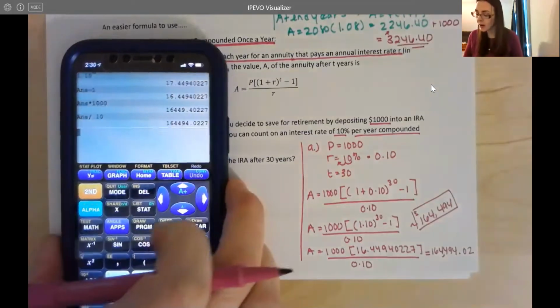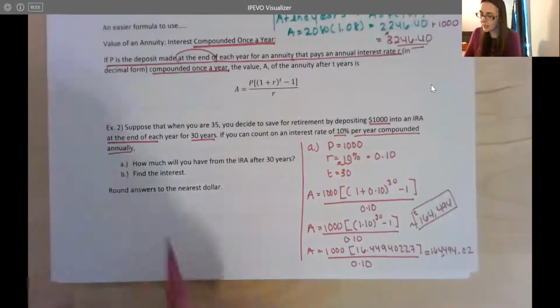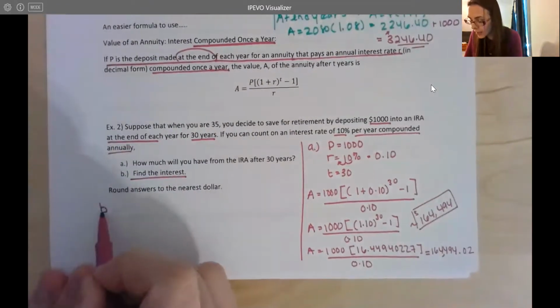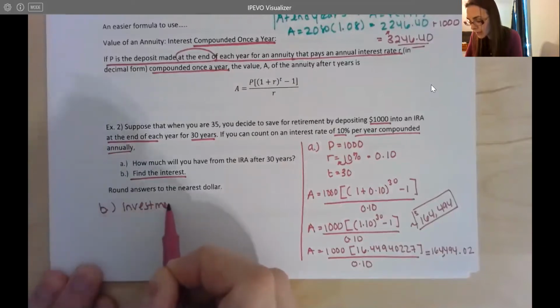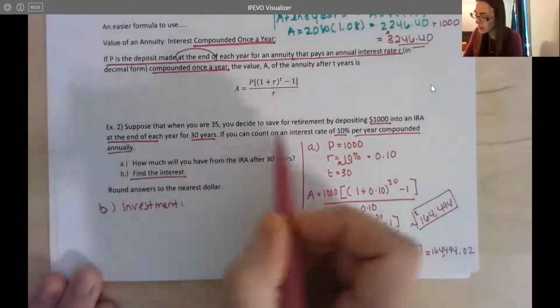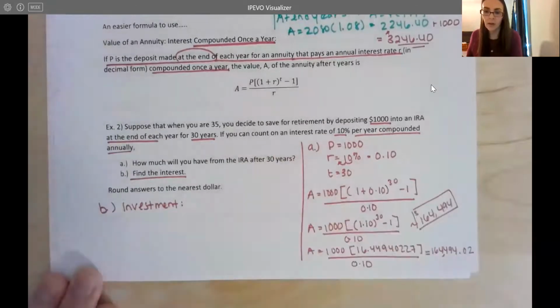So that's the answer for part A. Now part B asks us to find the interest. So again, you just need to be careful here. So think about how much money did you actually invest first? Well, we invested $1,000 at the end of every year.